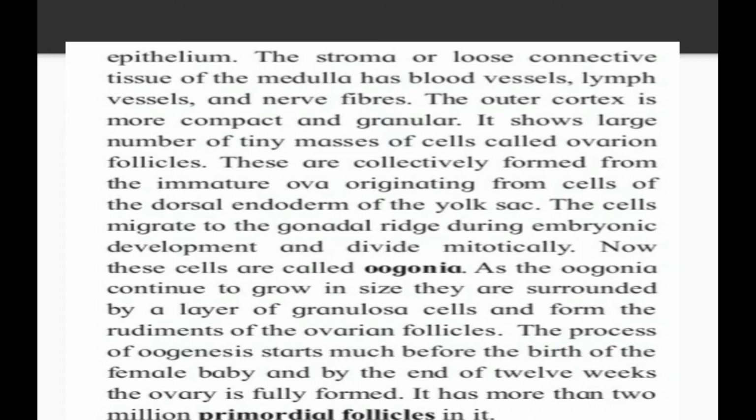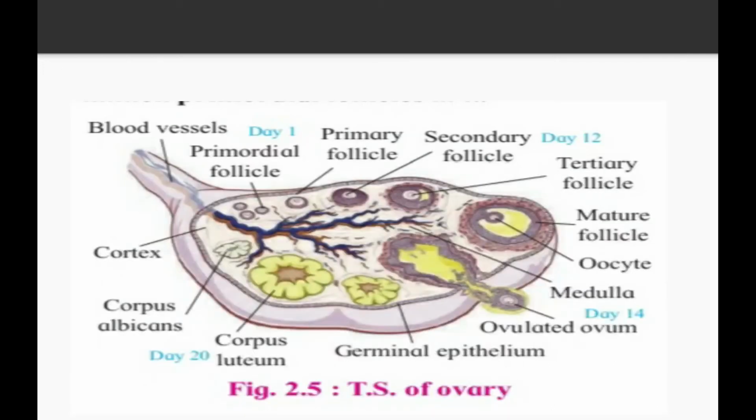So the ovaries are developed at the 12th week when the baby is developing inside the womb. It has more than 2 million primordial follicles in it. So whenever the female baby is developed at the 12th week, the ovary is produced, and that ovary contains approximately 2 million primordial follicles.